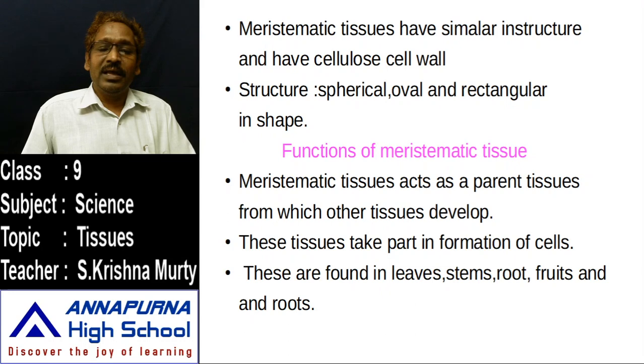Only that. And mainly these are found in leaves, stems, roots, fruits, etc. Meristematic tissue is also present in all these parts, and permanent tissue is present there to give support to the plant: support of the leaf, support of the stem, support of the root, and support of the fruit. For support, permanent tissue is there, and for growth, meristematic tissues are there.